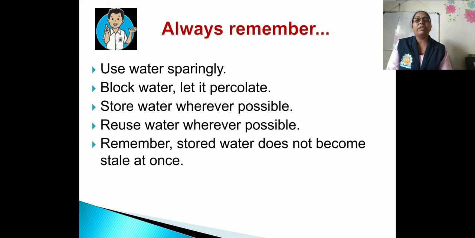Block water, let it percolate. We have to block the water. Store water wherever possible. Nowadays in most of the societies, they have done rainwater harvesting, so they store that rainwater for their future use.